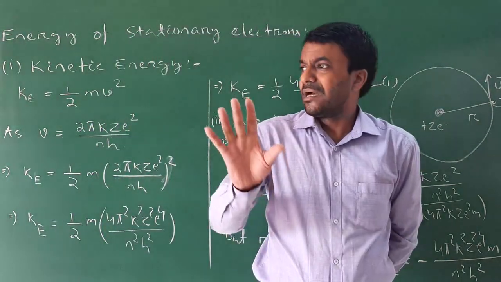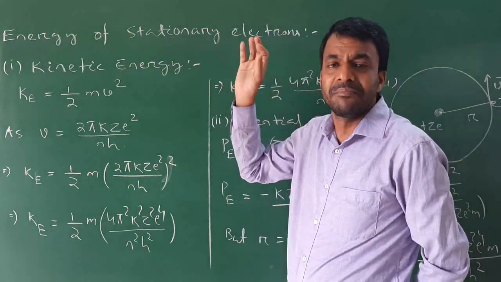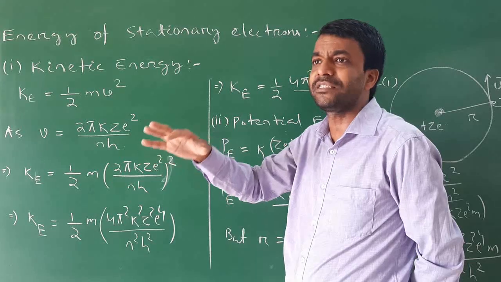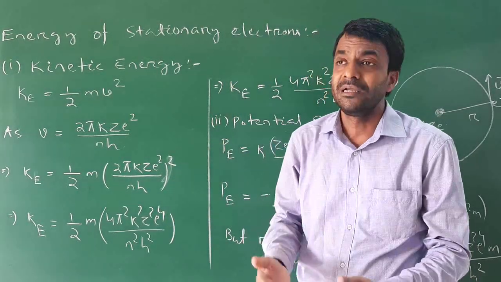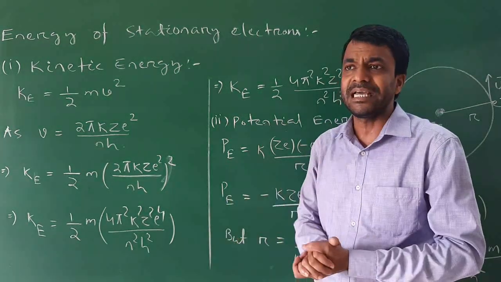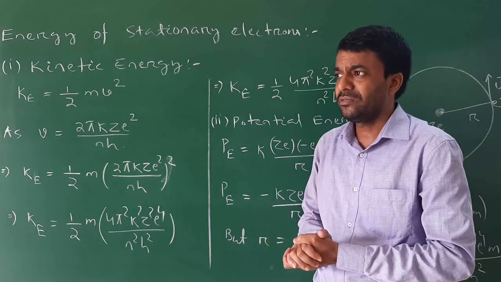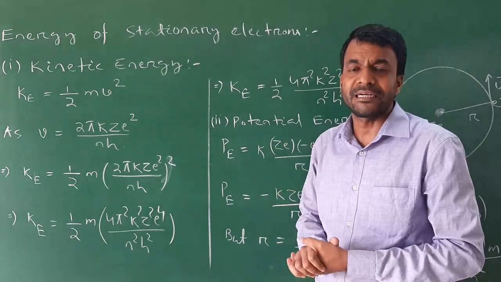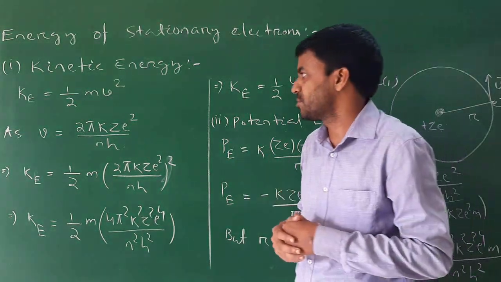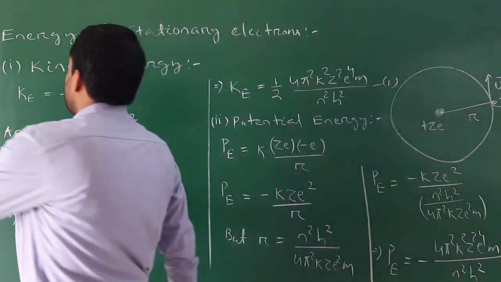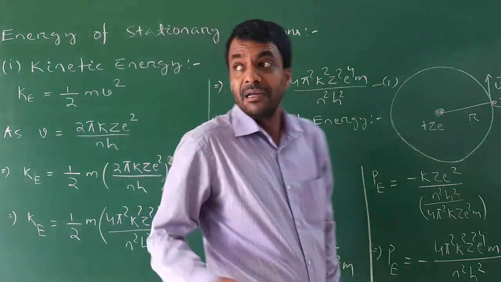That means to calculate the total energy of a stationary electron, we have to calculate the kinetic energy and the electrostatic potential energy, then add them. Total energy means the kinetic energy of the revolving or stationary electron plus the electrostatic potential energy of the stationary or revolving electron. First, I have to calculate the kinetic energy of the revolving electron.